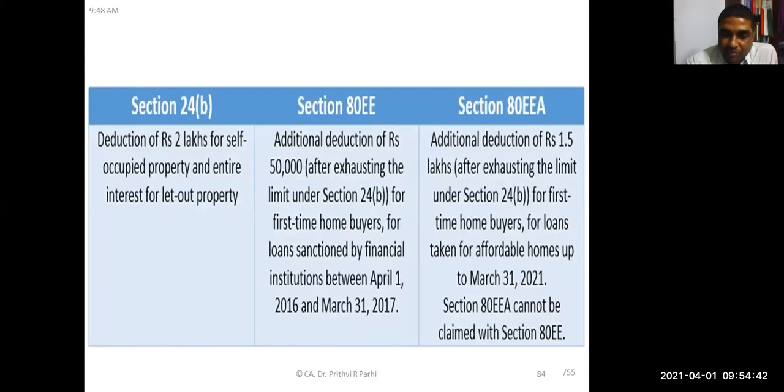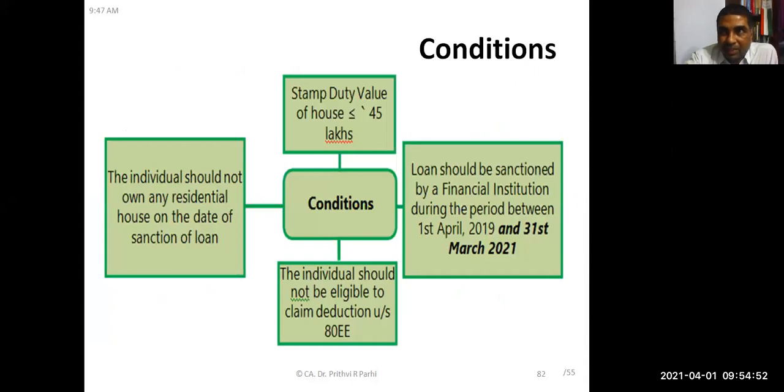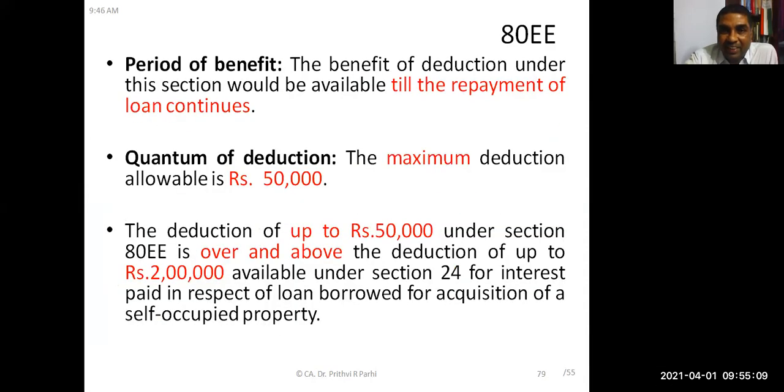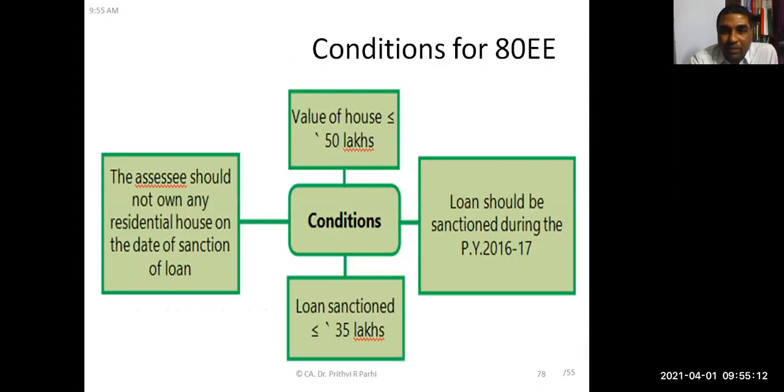Did you understand? Sir, in the third case, it is written only up to 31st March, which means all the loans sanctioned before 31st March, right? For the third case, I told you, this is from 1st April 2019 to 31st March 2020. 80EE is for the 2016-17 previous year. Yes, sir. Okay.